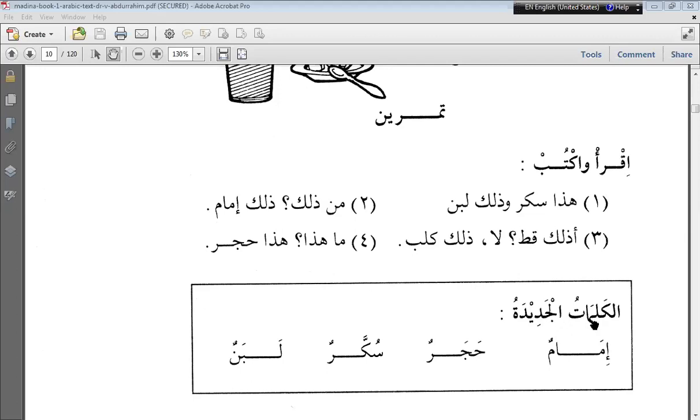Al kalimatu means the words, and al jadidatu means new. Imamun means imam or a leader. Hajarun means stone. Sukkarun means sugar. And labanun means milk. So we have finished our lesson here.